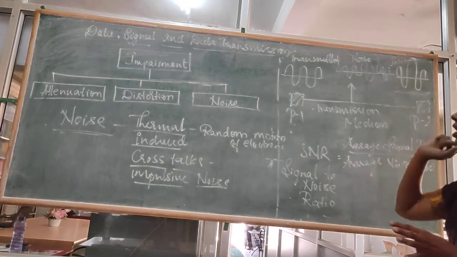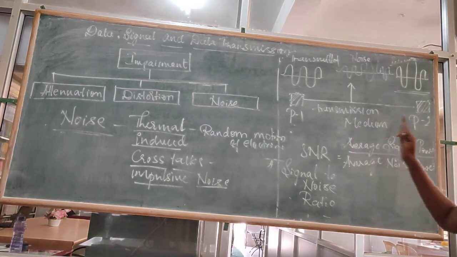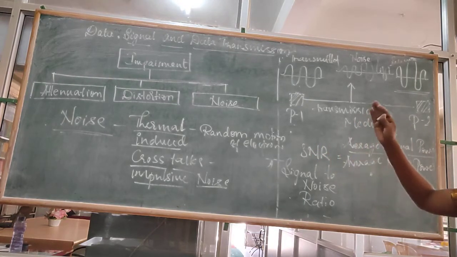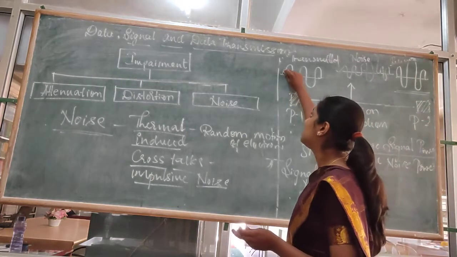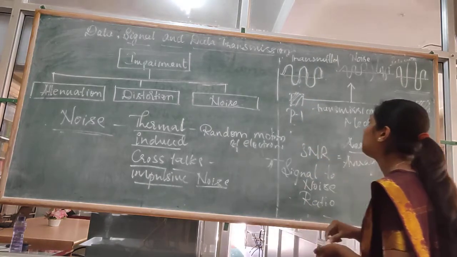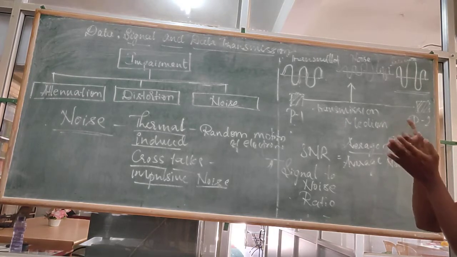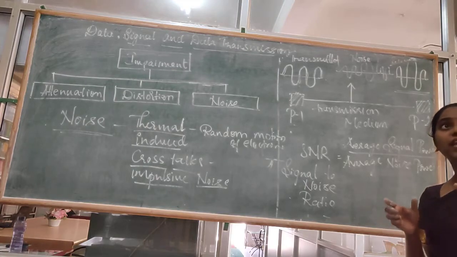Next, we have seen the diagram of how noise actually works on the signal which is passed from the sender to the receiver. We have point 1 and point 2, that is the sender and the receiver. The sender transmits the signal in this form. When it is sent in the transmission medium, there will be noise.